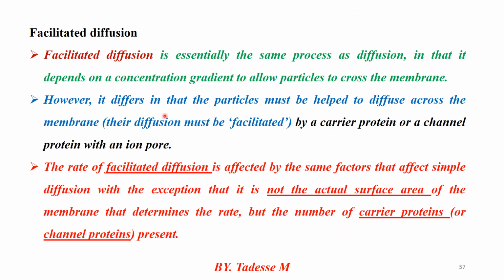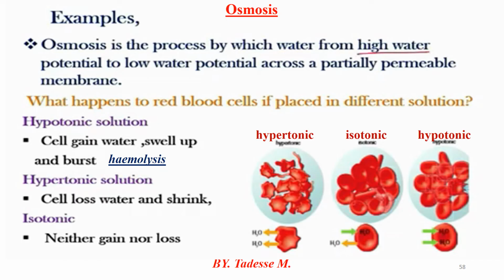Also, we have seen facilitated diffusion, which moves molecules from high to low concentration. Carrier proteins or channel proteins are required. Facilitated diffusion is affected by the same factors as simple diffusion, but it is not the actual surface area of the membrane that determines the rate, but the number of carrier proteins or channel proteins that exist. That is the one factor which influences the rate of facilitated diffusion.